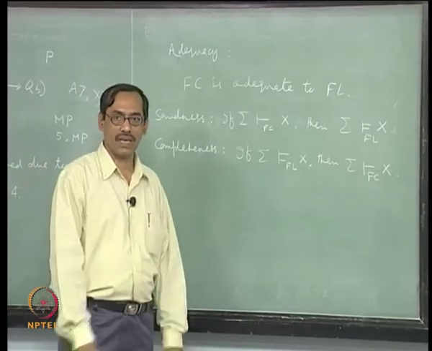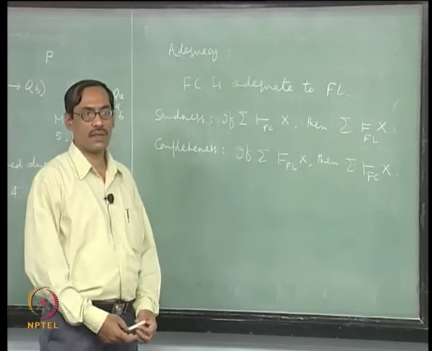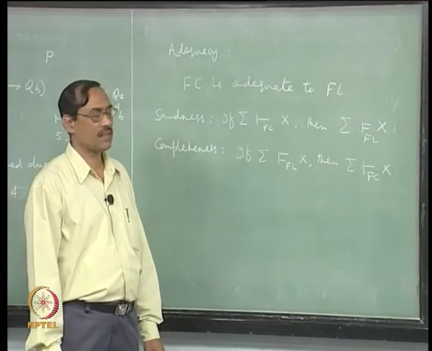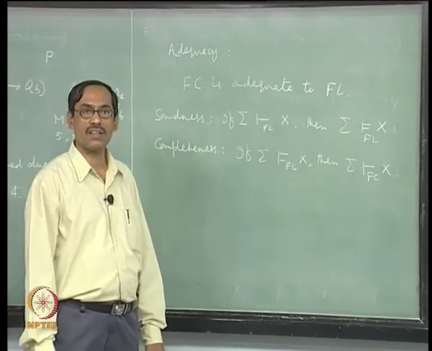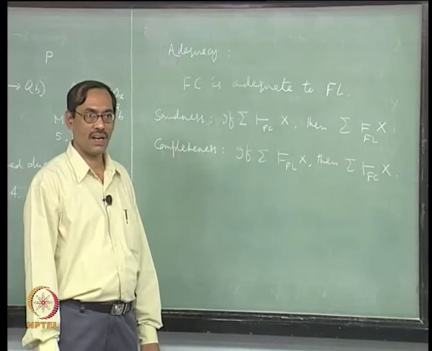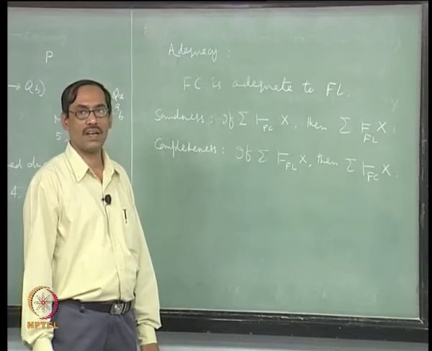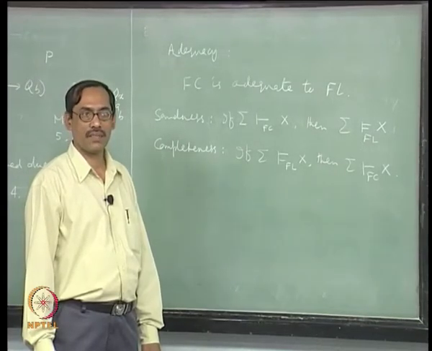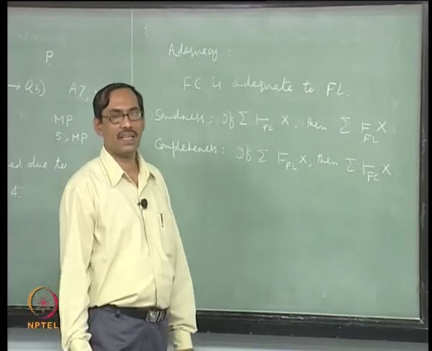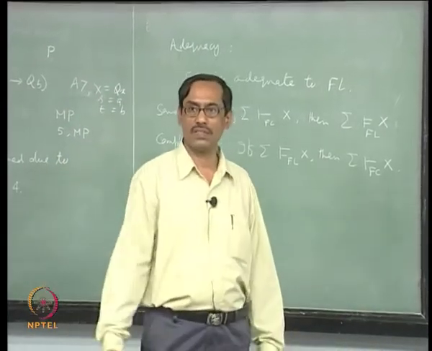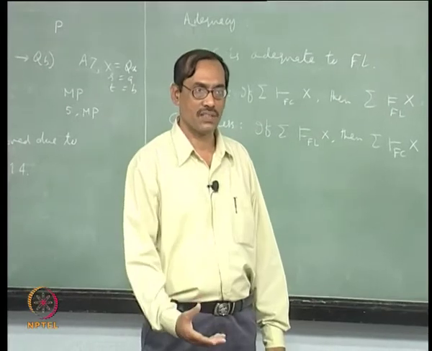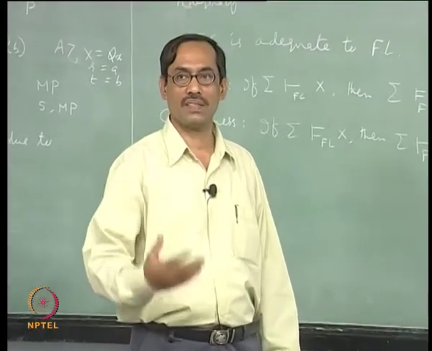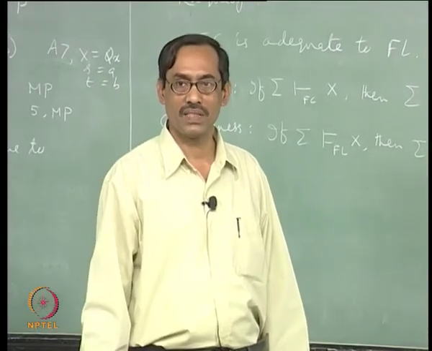Once you show that it is adequate, you can prove something else, like can you generate all the theorems in FL, all the valid formulas in FL. Suppose first order logic is there, you know what are the formulas, you have the laws, but they are only the basic laws. Then there are so many others, infinitely many valid formulas are there.